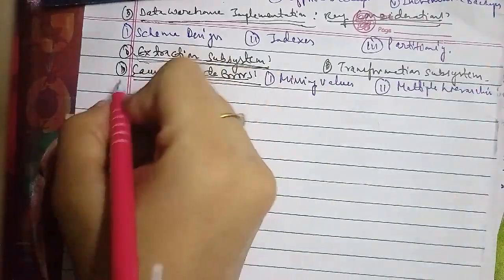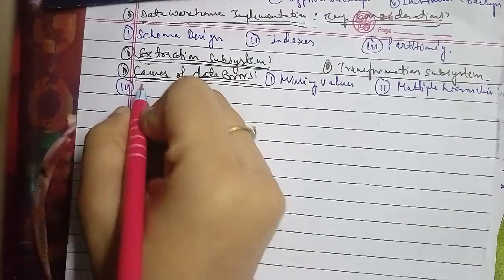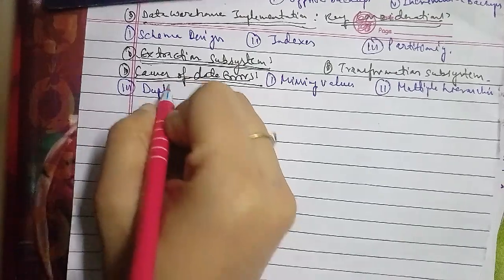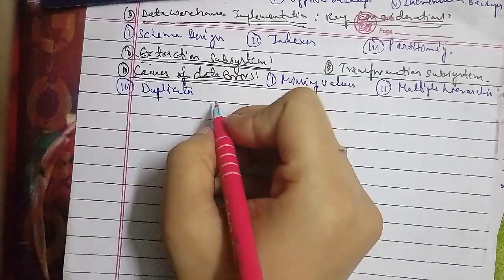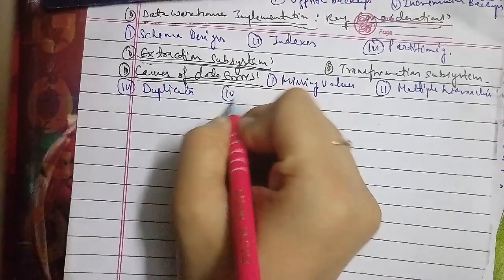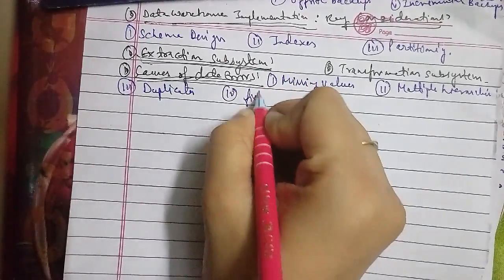Now we'll go ahead with another one, which is what is SMP. SMP stands for symmetric multiprocessing.